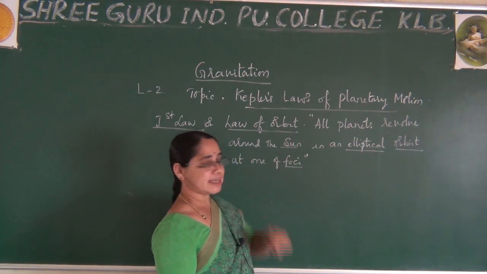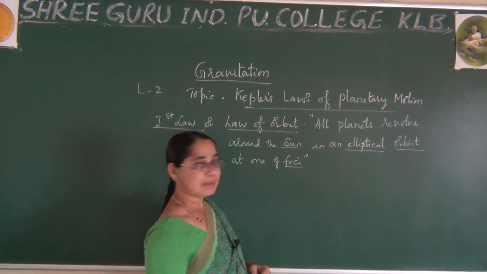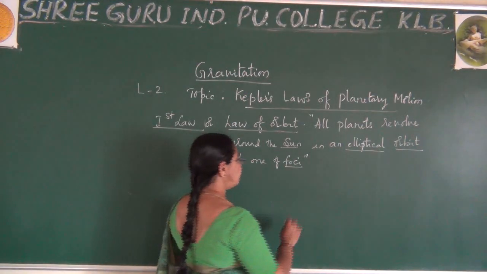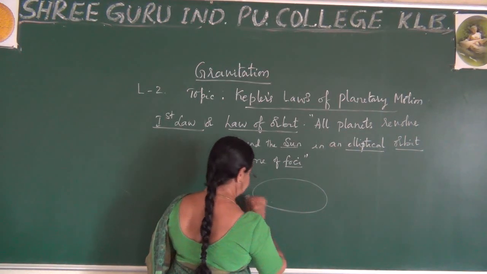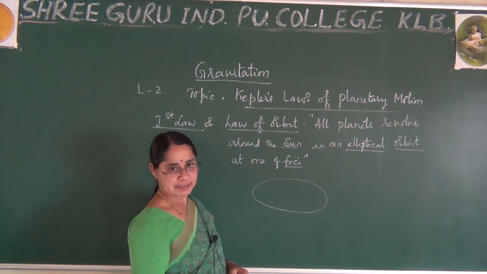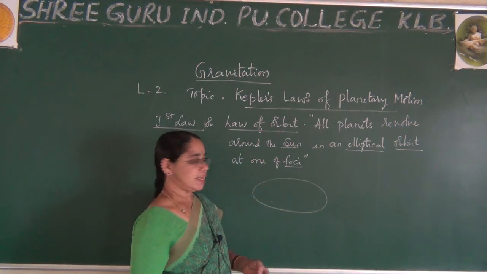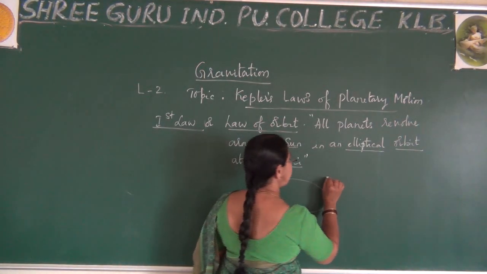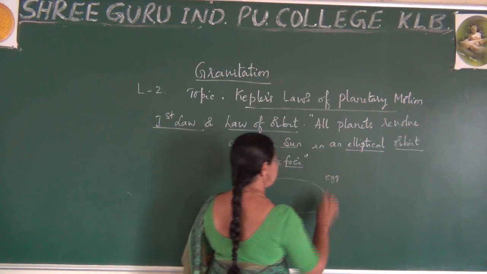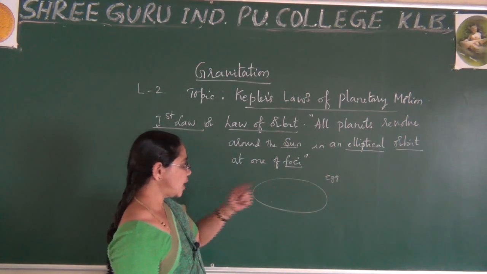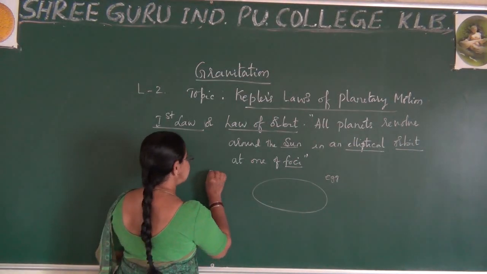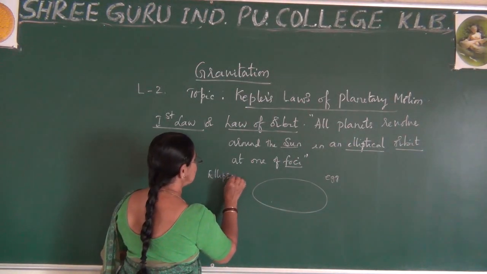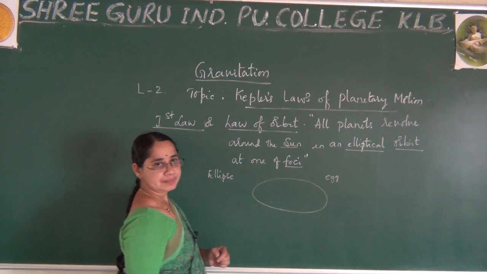All this explains some of the concepts. Let me tell you what it is. If I take an ellipse, this ellipse will be like this. Just observe, it is an ellipse. This ellipse is of an egg-shaped form. It is not a circle, it is an ellipse, just looking like an egg shape.